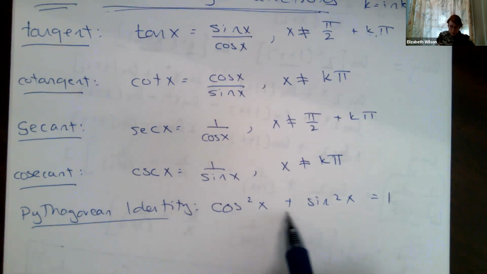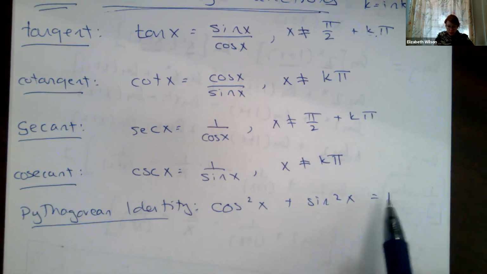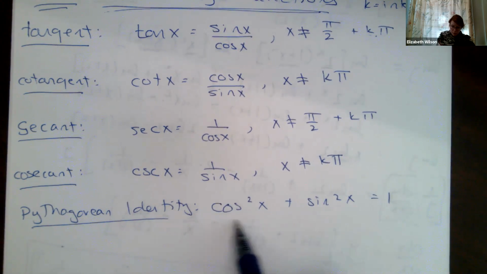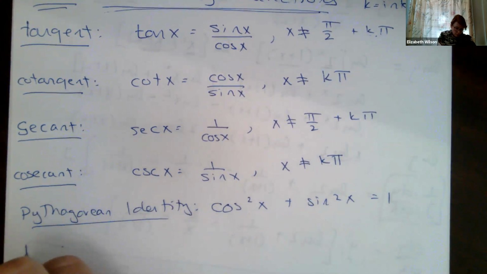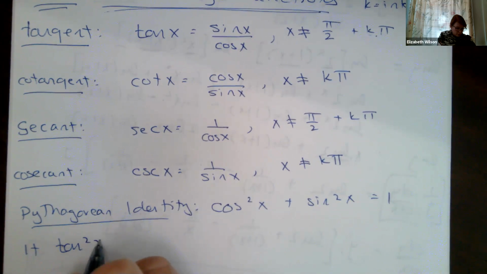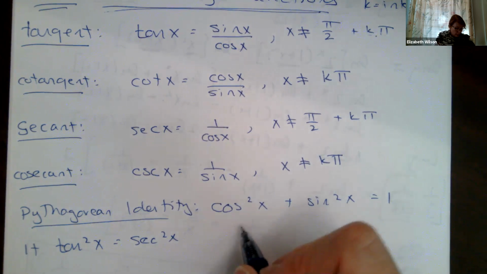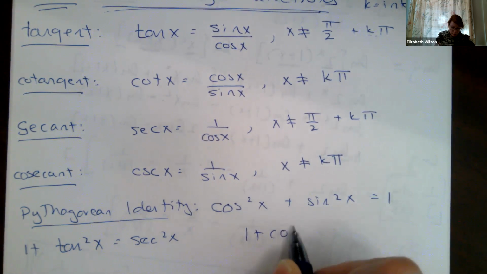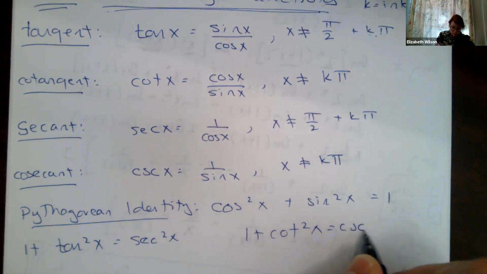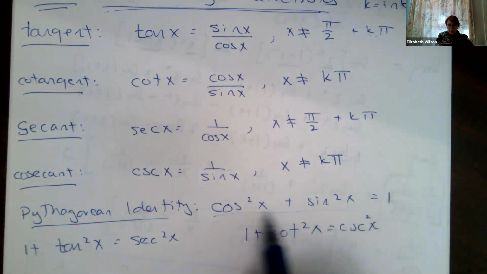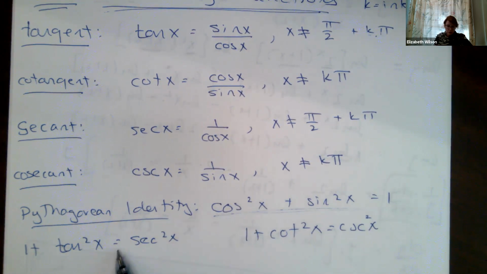Now, if I divide both sides by sine squared, or if I divide both sides by cosine squared, I'm going to get 2 more Pythagorean identities, but they come from this right here. 1 plus tangent squared of x equals secant squared of x. This is if I divide everything by cosine squared. And then the same thing, 1 plus cotangent squared of x equals cosecant squared of x. So 2 more Pythagorean identities. Make sure you just memorize this one. You can get these 2 by dividing either by cosine squared or by sine squared.